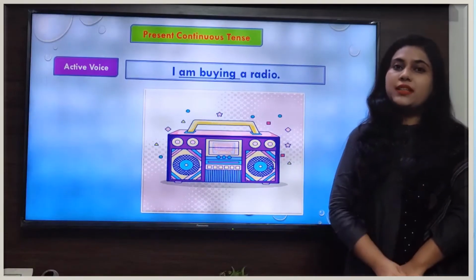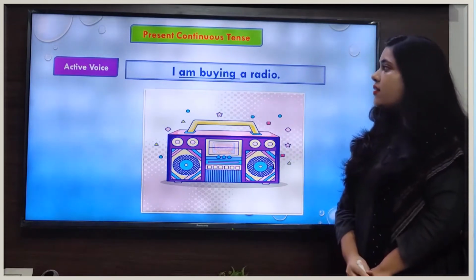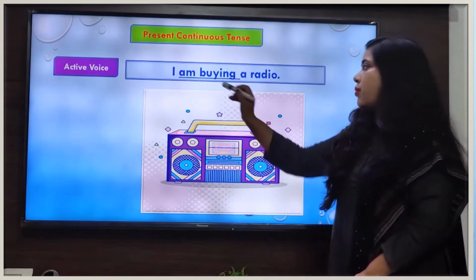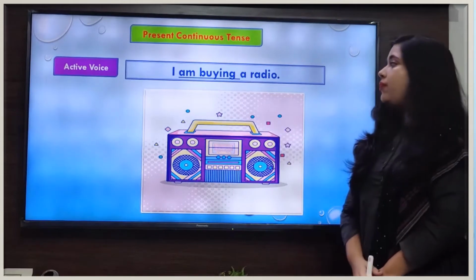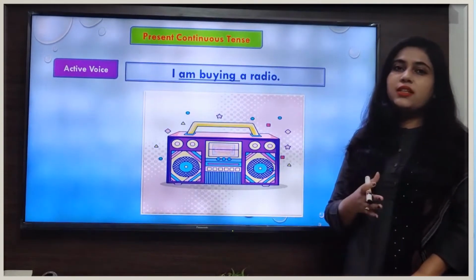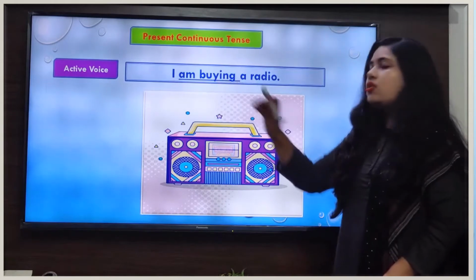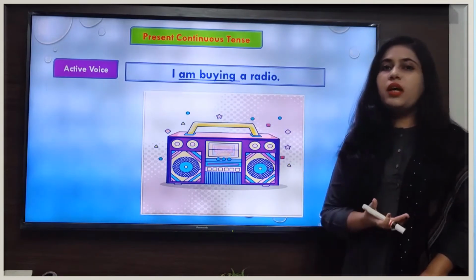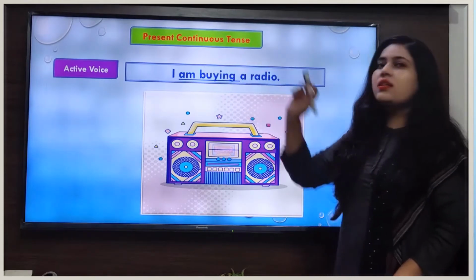Now look at the sentence here. The sentence is, I am buying a radio. In this sentence, our verb form is am buying, means auxiliary verb plus main verb with ing. So the auxiliary verb am shows that this sentence is in present tense, whereas the main verb with ing shows the continuity of the action. That means this sentence is in present continuous tense.